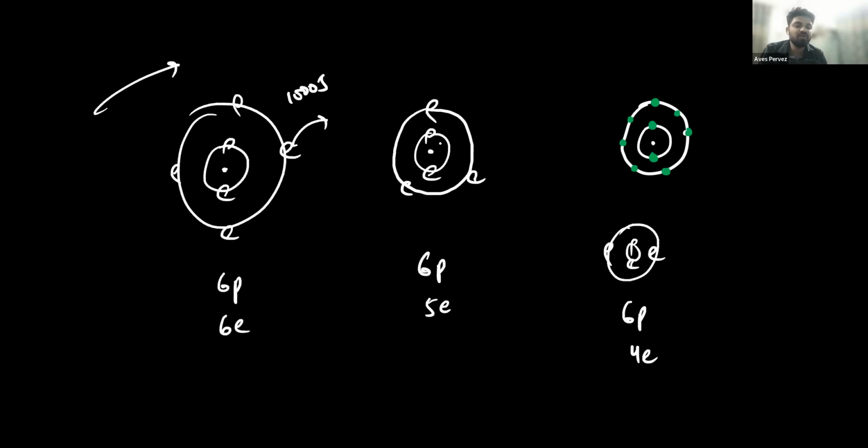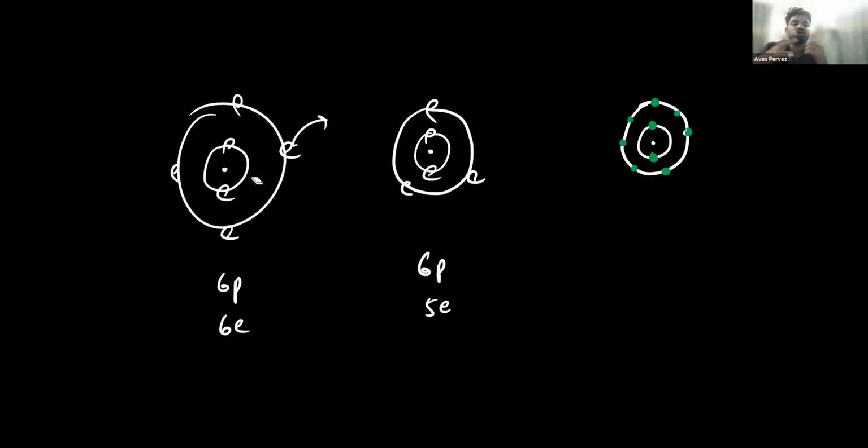Now for removing the third electron, this shell has come closer to the nucleus, because a greater number of protons are attracting a lesser number of electrons, or we can say because the size of the atom decreases when 1 electron is lost. Then this time it will take 2000 joule or more. Then the next time it will take more than 4000. So the energy requirement increases exponentially with each electron removed. A large amount of energy is required, and it is not practically possible to remove all the 4 electrons.